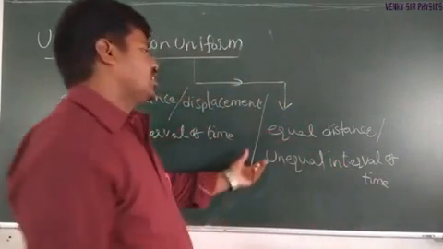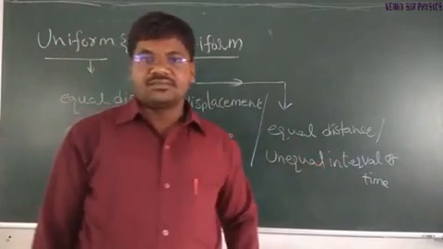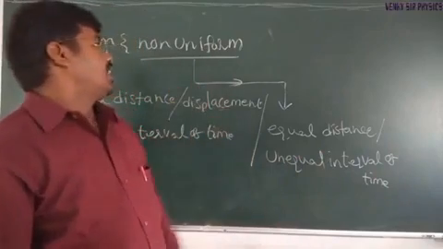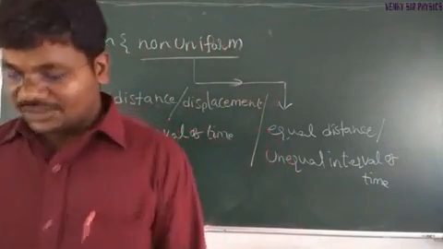So equal distances covered in unequal intervals of time, this we can say is non-uniform motion.